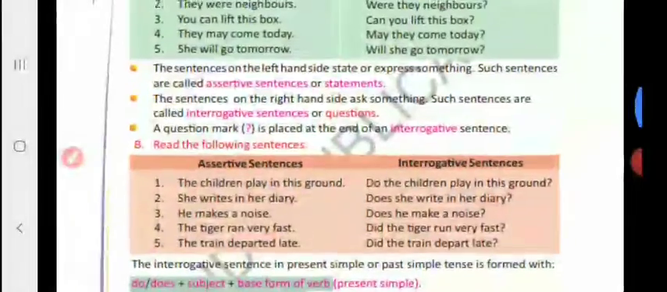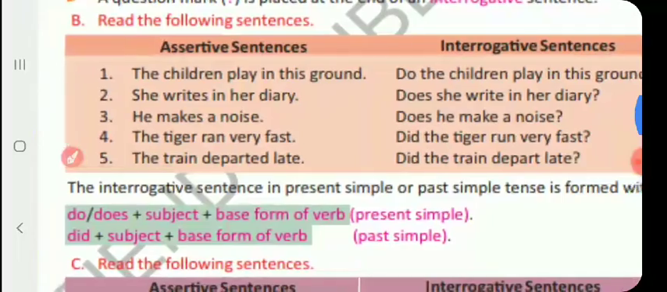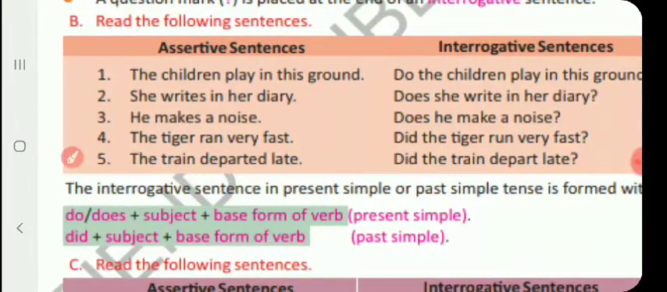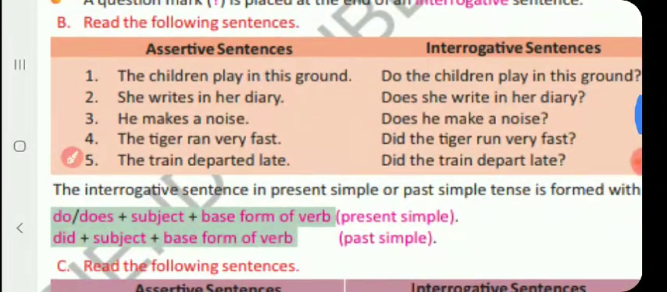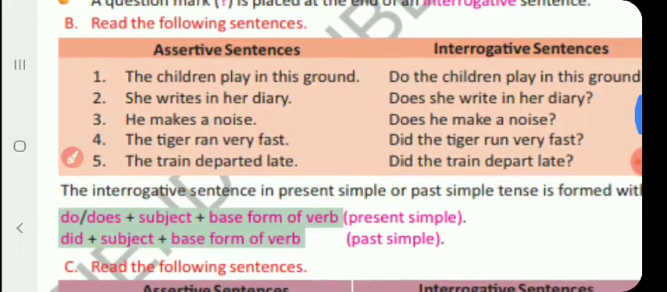Before I begin, I would like to revise the rules. If the sentence is in present simple, the rules are given here for how to change it according to the subject. You choose a helping verb, write the helping verb first, then the subject, then the verb, then the rest of the sentence, and at the end a question mark. And if the sentence is in past tense, whether the subject is singular or plural, we take the helping verb did plus subject plus base form, meaning the first form of the verb.